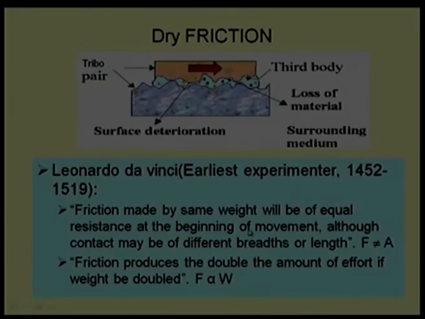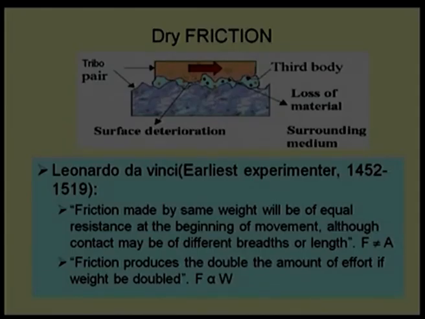That means if there is some weight W, the friction force will be decided based on that. Whatever area you choose, 10 by 10 or 5 by 20, any dimension which gives the same weight will give the same friction force. That was da Vinci's interpretation.